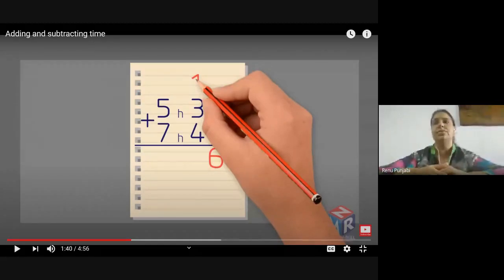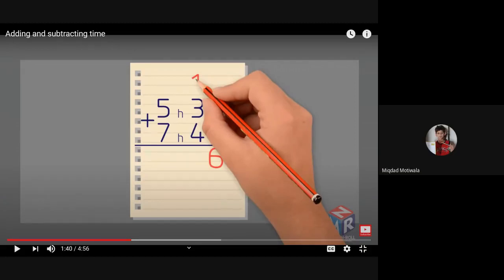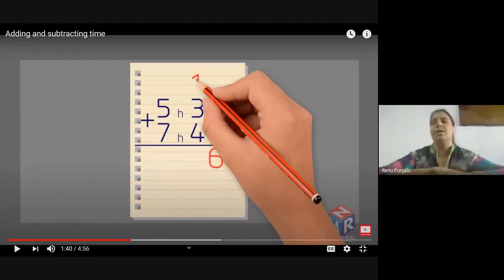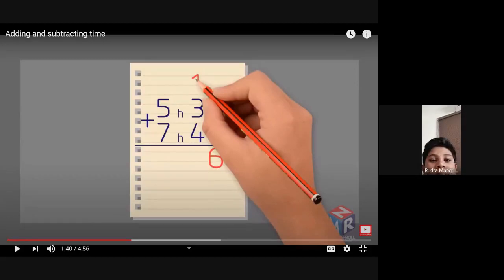And if I say give me the answer in hours and minutes, because in your addition you have two columns, hours also and minutes also. Now if you make 81 minutes into hours and minutes, how many will be the hours and how many minutes? 1 hour 21 minutes. Very good.